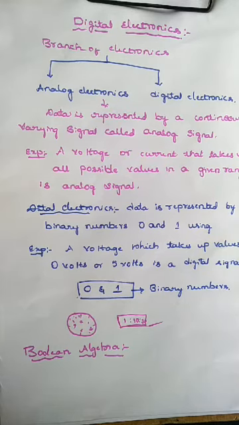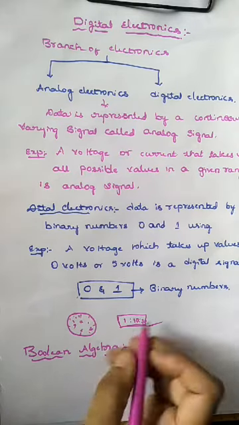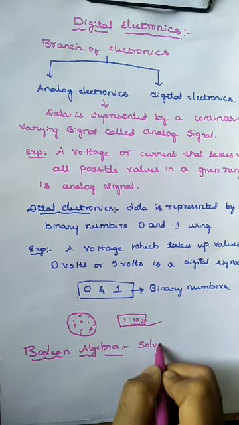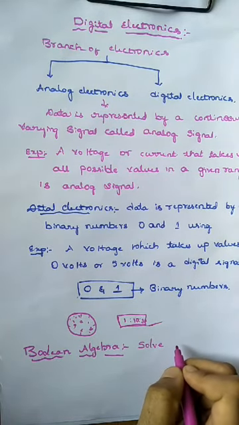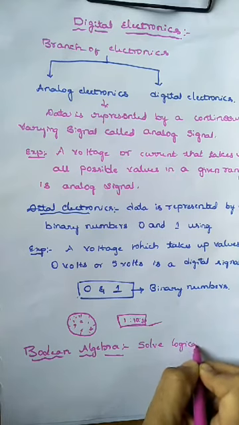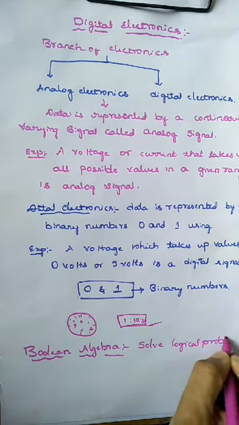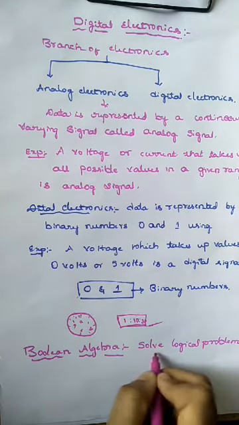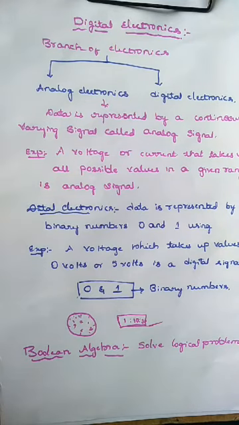The binary digits 1 and 0 are used to represent true or false, right or wrong, or high or low, respectively.